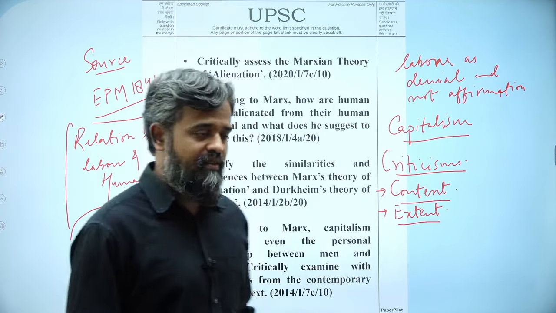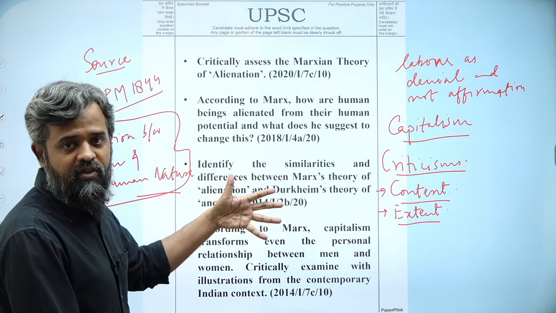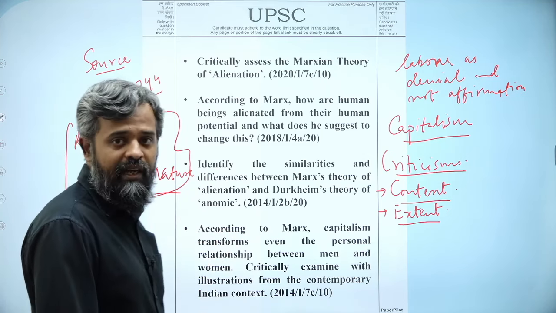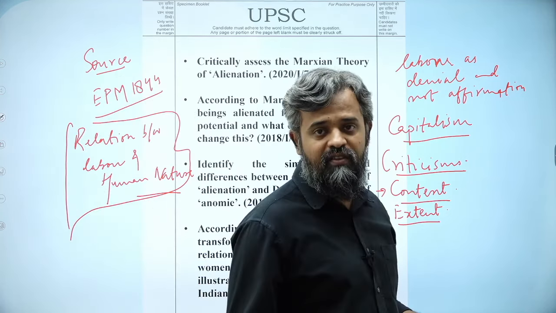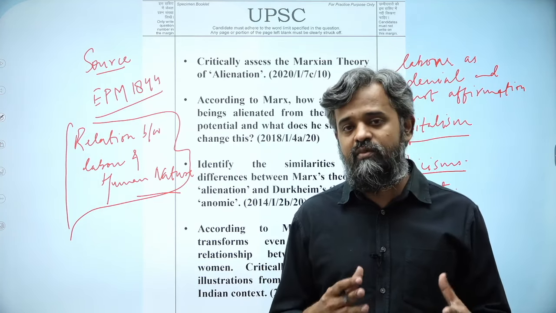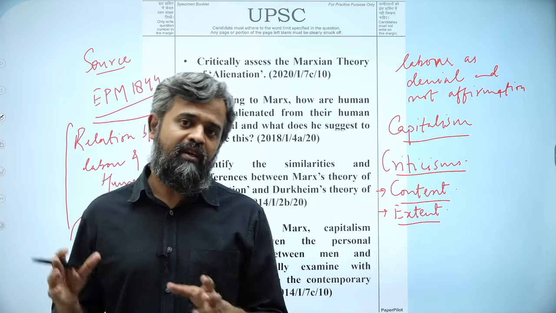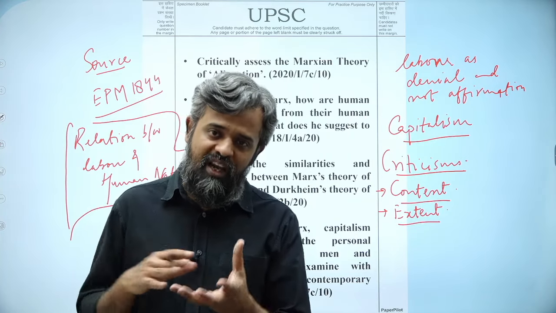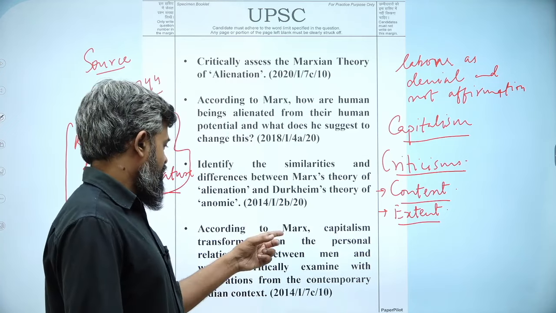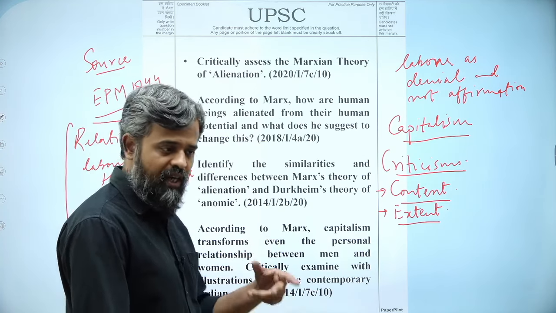So in this particular case, we first define alienation, what all constitutes alienation. Then we look at the division of labor and how both division of labor and alienation essentially talk about a certain deviance, a certain pathology. These are the similarities. In terms of differences, while division of labor is primarily to do with the social order, alienation is primarily to do with work and labor, or labor-capital associations, relations of production, etc. According to Marx, capitalism transforms. This is something to do with commodification, and I'll come to that in some time.